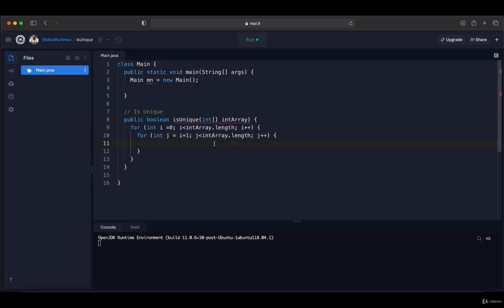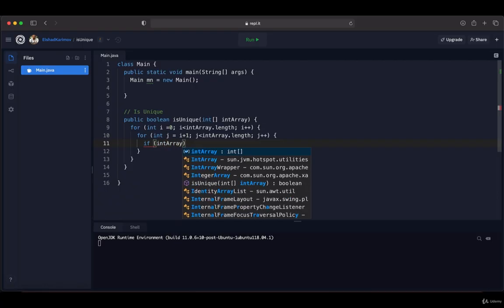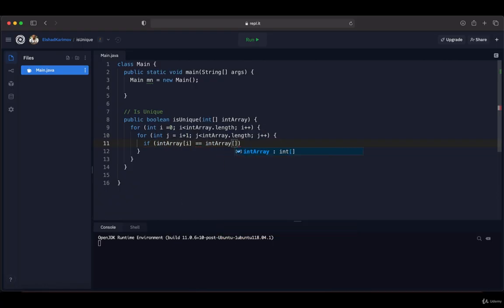and this one is also increased by 1. Then inside this loop, we are going to take the element from the outer loop and compare it with all elements from the inner loop. If they are equal, we are going to return false, otherwise we are going to return true. So if intArray at index i equals intArray at index j, then in this case we are going to return false. Otherwise, after looping through all elements, if we see that these elements are not equal, then outside of the outer loop, we are going to return true. This means that our array is unique, so there is no repetitive element in this array. This is how our method will look.